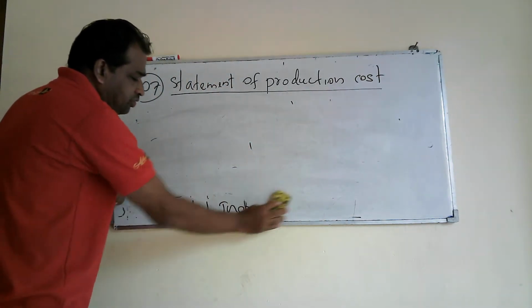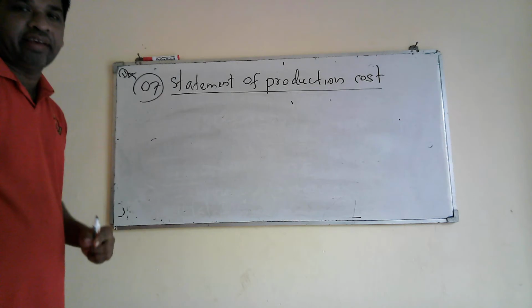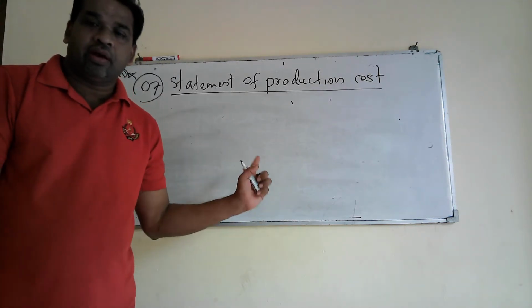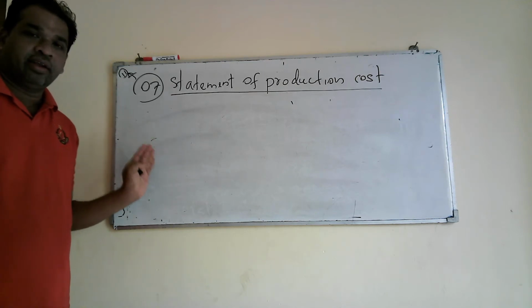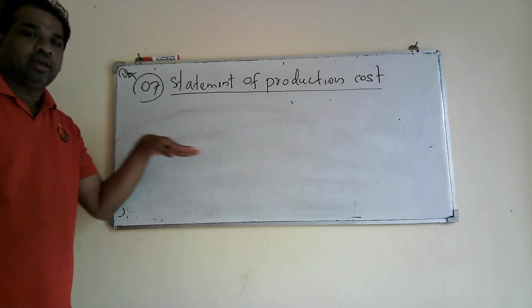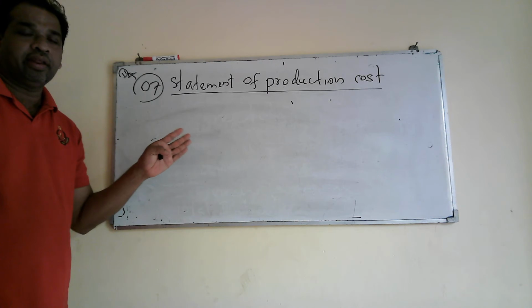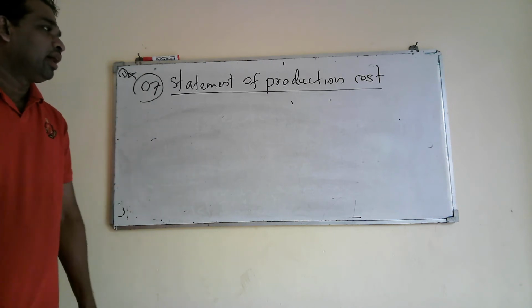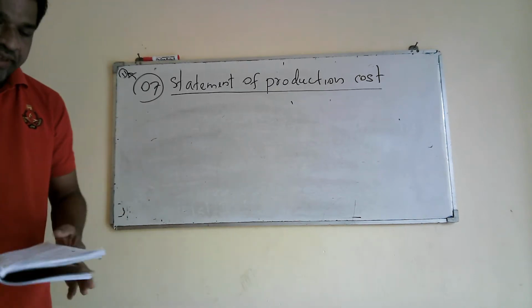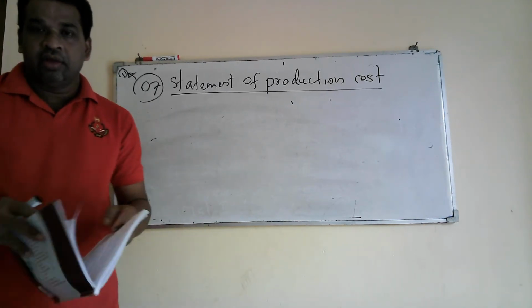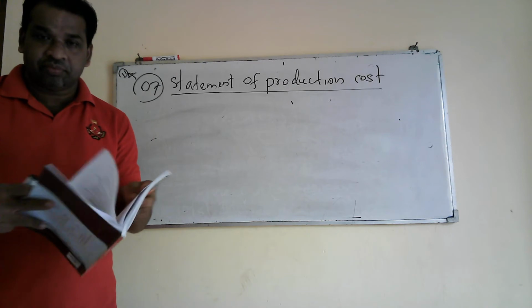You have already understood direct cost and indirect cost, and under indirect cost there are three elements: indirect material, indirect labor, and indirect other cost. Right. I would like to discuss a small exercise which is given in your exercise book.